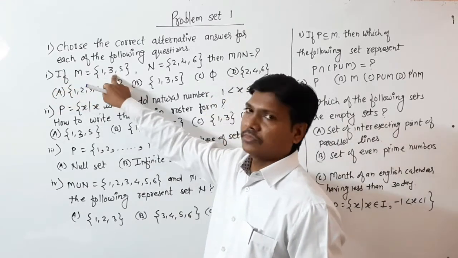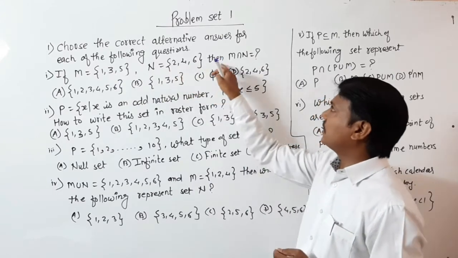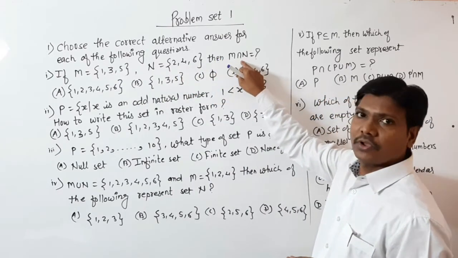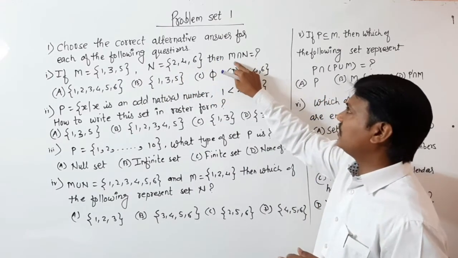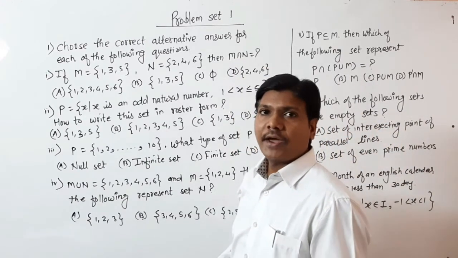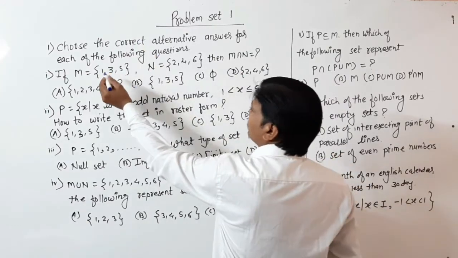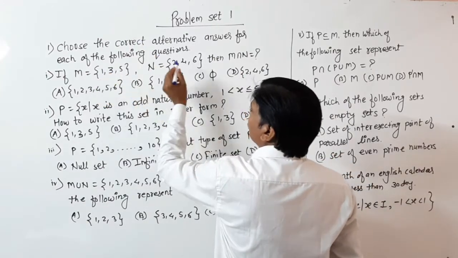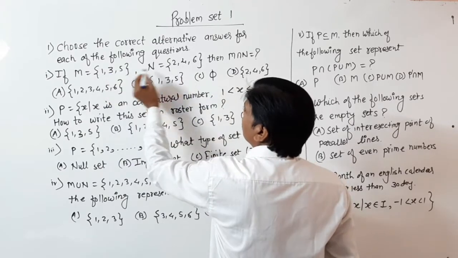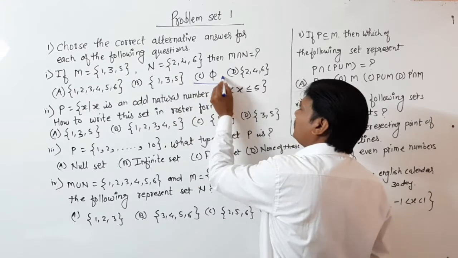Read the first one. If A is {1, 3, 5} and B is {2, 4, 6}, then what is A intersection B, the common elements which belong to A and also to B? Then see which are in both: 1 is only in A, 3 is not there, 5 is not there, which means this is the empty set.